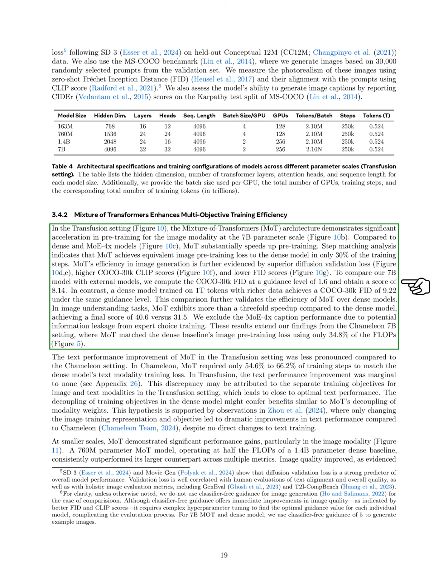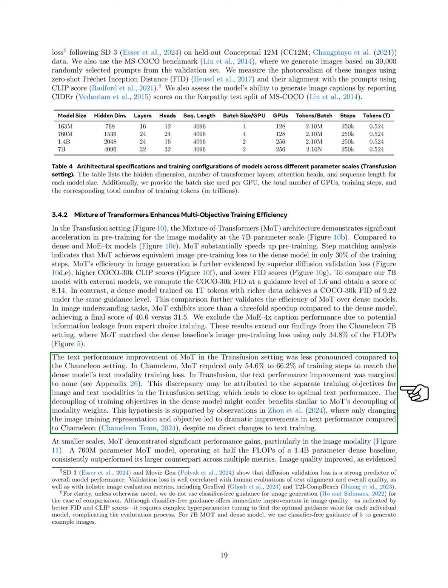In image understanding tasks, MoT shows more than a threefold speedup compared to the dense model, achieving a final score of 40.6 versus 31.5. We do not include MoT4X caption performance due to potential information leakage. These results extend our findings from the Chameleon 7 billion setting, where MoT matched the dense baseline's image pre-training loss using only 34.8% of the floating point operations.